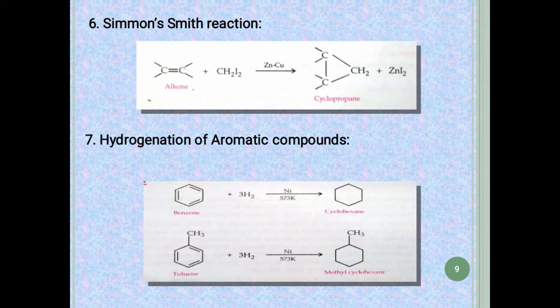We can prepare cycloalkane from benzene also by their reduction, or you can say by their hydrogenation, in the presence of a nickel catalyst and at a very high temperature. As you can see from this reaction, the benzene undergoes hydrogenation or reduction, forming cyclohexane. Similarly, toluene is also reduced to methylcyclohexane.